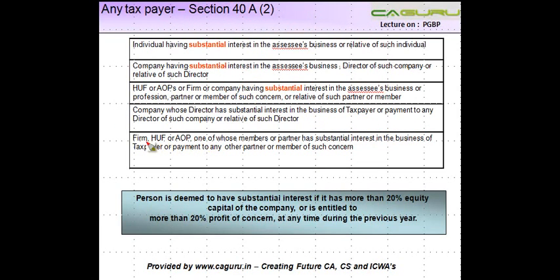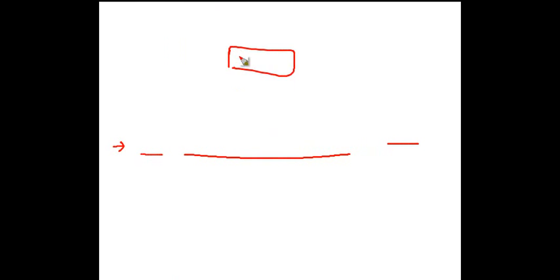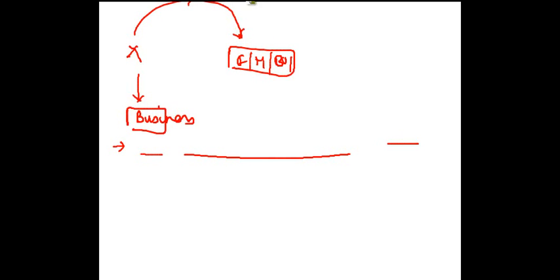Firm, HUF, AOP, one of whose member or partner has substantial interest in the business of the taxpayer, or payment to any other partner or member of such concern. Again, firm, HUF, BOI. There's a person X who has substantial interest in business, and X is either a partner in the firm or a member of a HUF or a BOI.